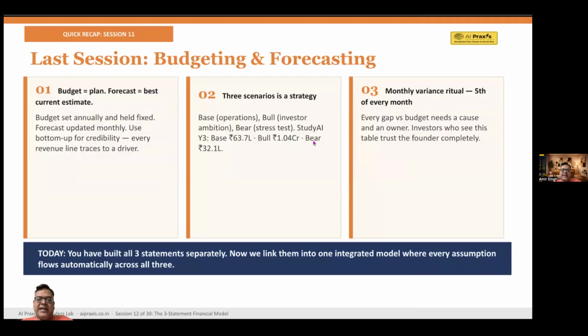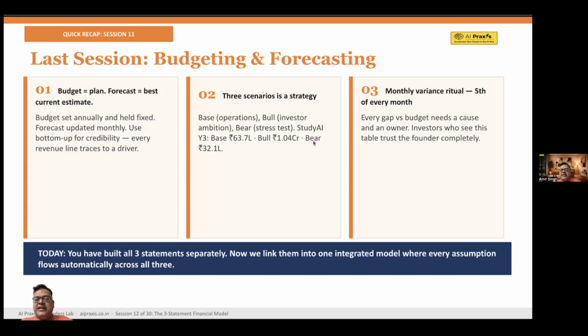We're going to see the recap first, what we learned in the last session. That was session 11, right? So point number one that you see here is, and you may recall, budget is a plan. Forecast is your best estimate. Budget is always fixed, forecast is updated monthly, and bottom-up forecasting is more credible.